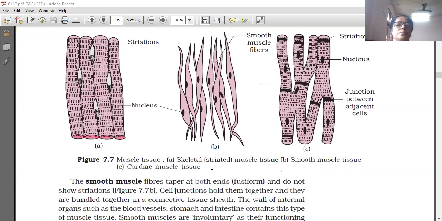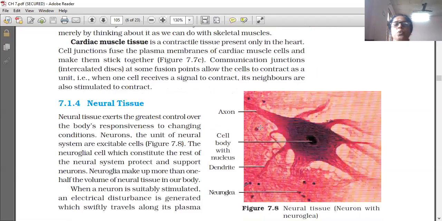Neural tissue. Neural tissue exerts the greatest control over the body's responsiveness to changing conditions of life. The body's response, how to respond against a stimulus, is through neural tissue. This neural tissue is spread all over the body of the organism.